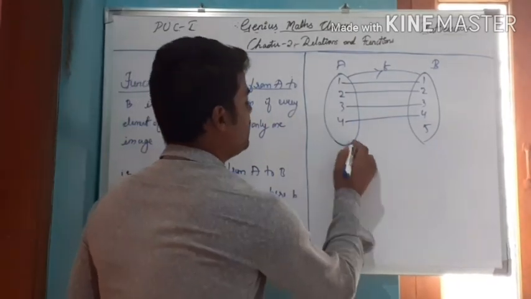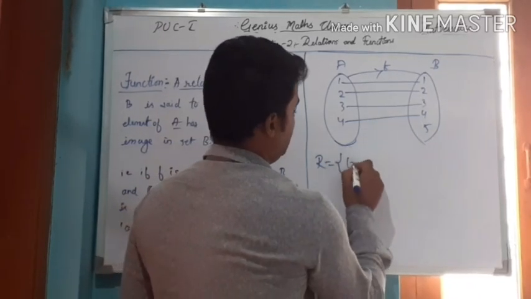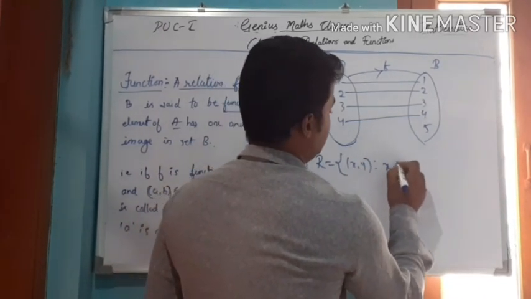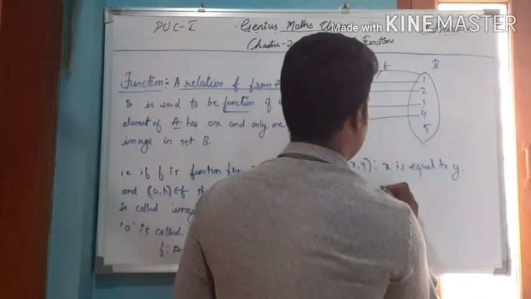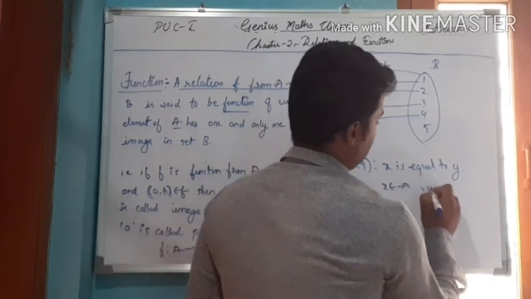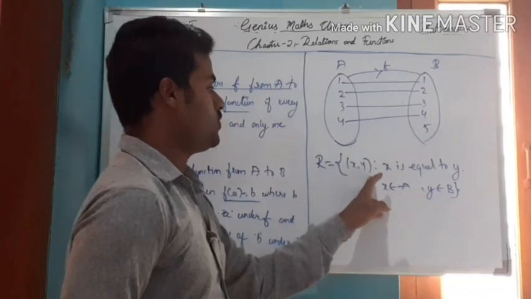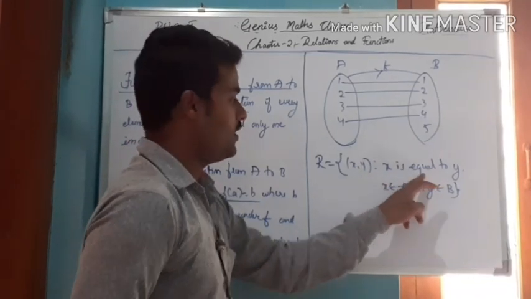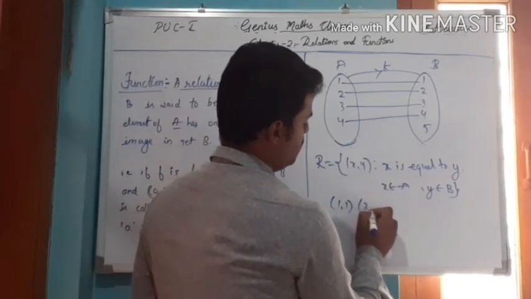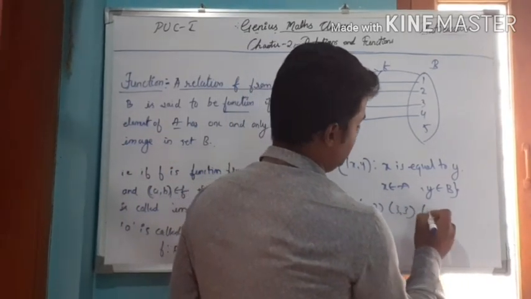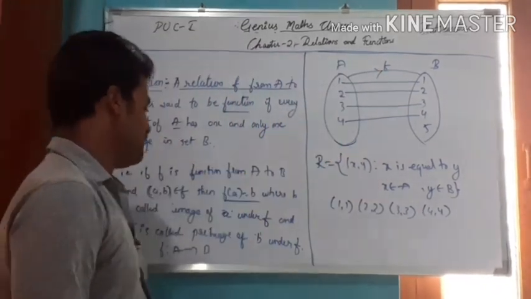You can also define it in set builder form. R is {(x, y) such that x is equal to y, where x belongs to A and y belongs to B}. This is the relation. Here I am defining the relation x is equal to y, so that the ordered pairs are (1,1), (2,2), (3,3) and (4,4). This is the function definition.